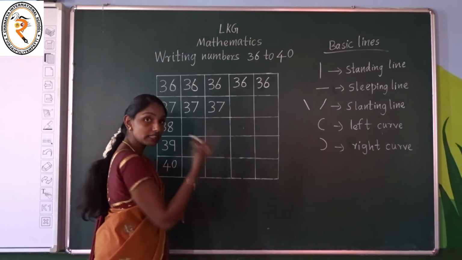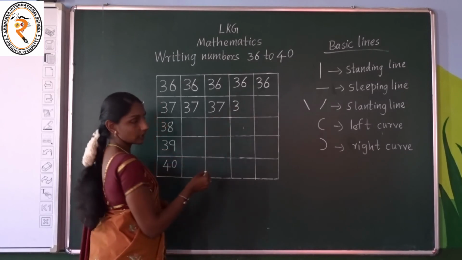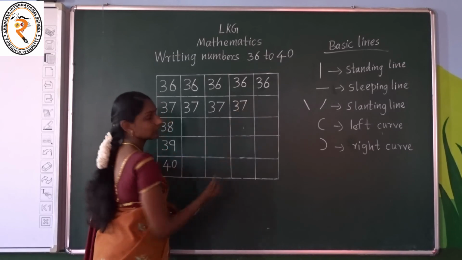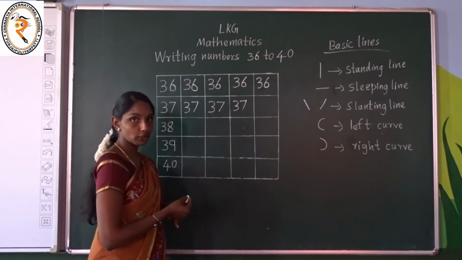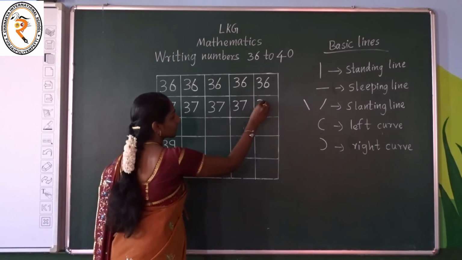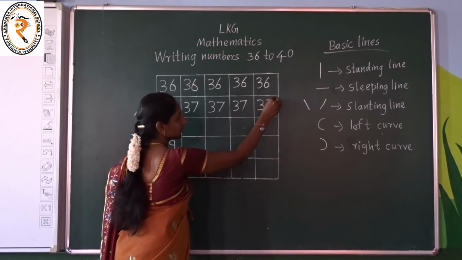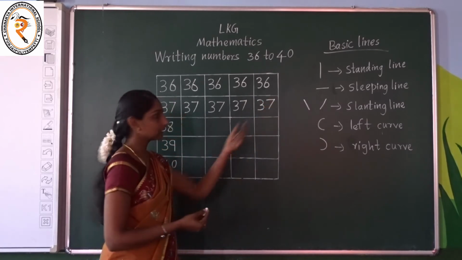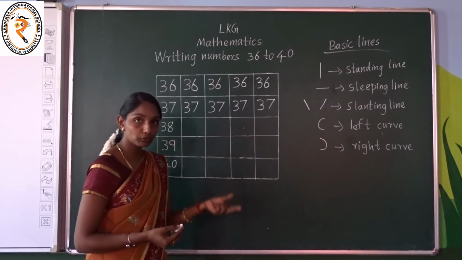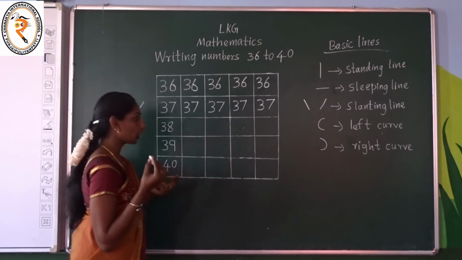Okay, open your mouth and tell. 3, 2 right curves. Number 3 and 7, sleeping line and slanting line. Children, are you all writing? I hope so. Okay, write with me. 3, 2 right curves, and number 7, sleeping line and slanting line. 3 7 37. Like that you have to open your mouth and tell the numbers and then write. Then only you can't forget.